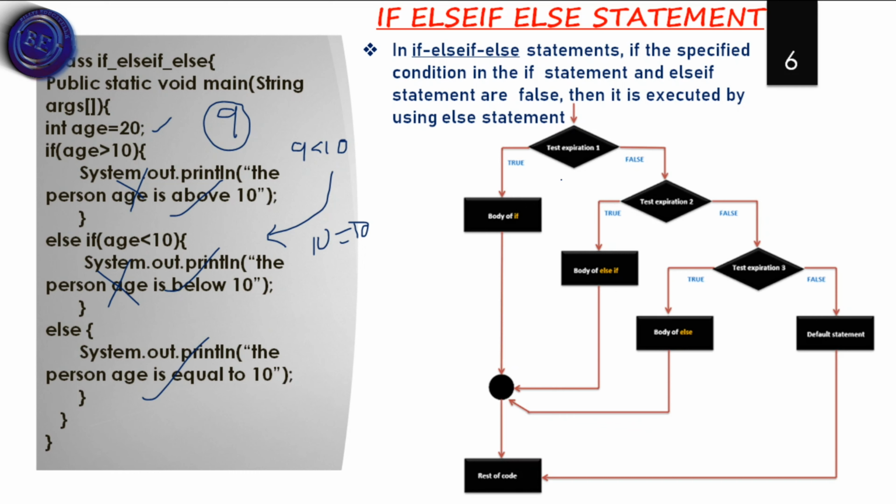So here is the flow chart. First it will check the expression. If the statement is true, it will continue to the if block. If the statement is false, it will go to the second condition, that means the else if condition. If the condition present in the second block is true, it will execute the else if block, or else it will go to the third case, that means the else block. In that else block it will print the data and return to the program.